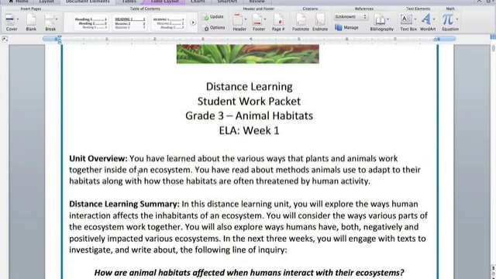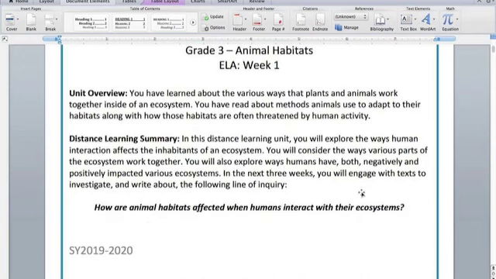Unit Overview. You have learned about the various ways that plants and animals work together inside of an ecosystem. You have read about methods animals use to adapt to their habitats, along with how those habitats are often threatened by human activity.